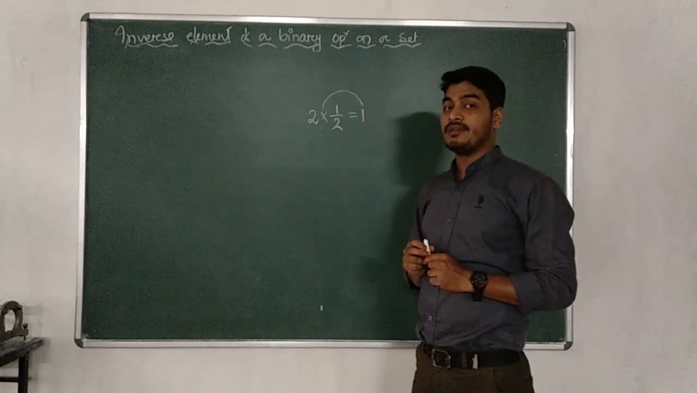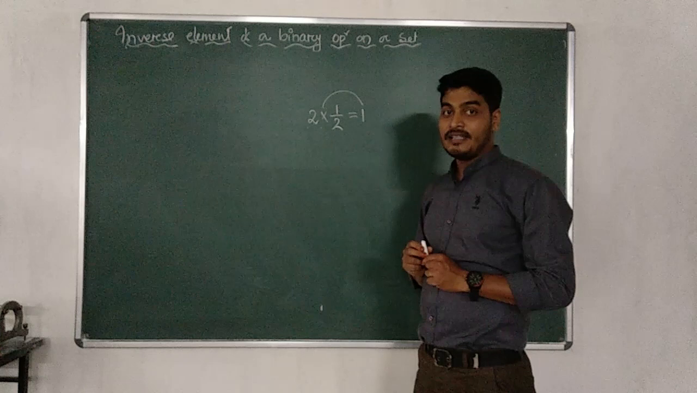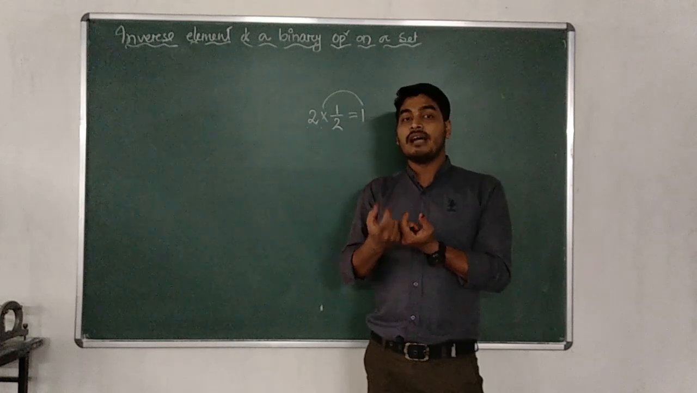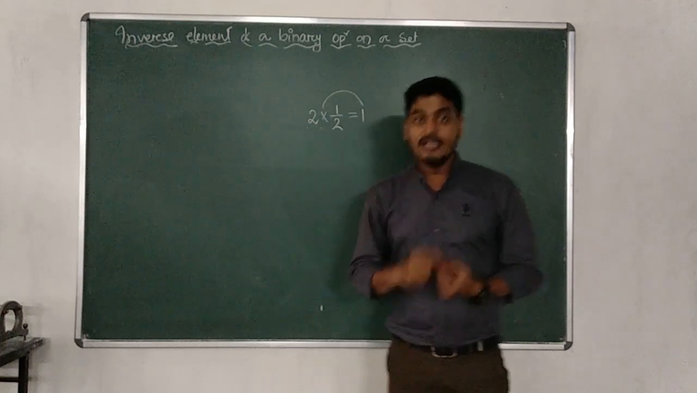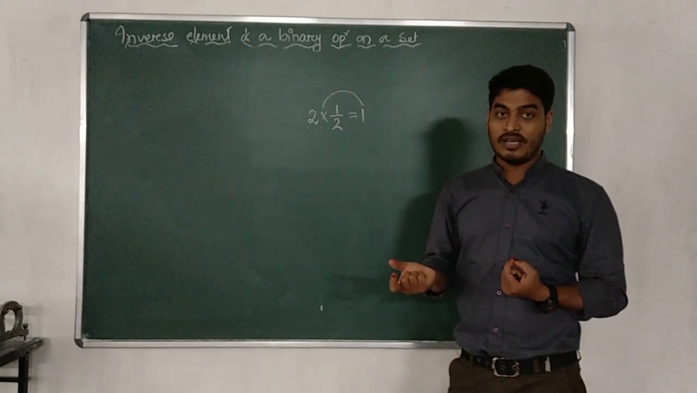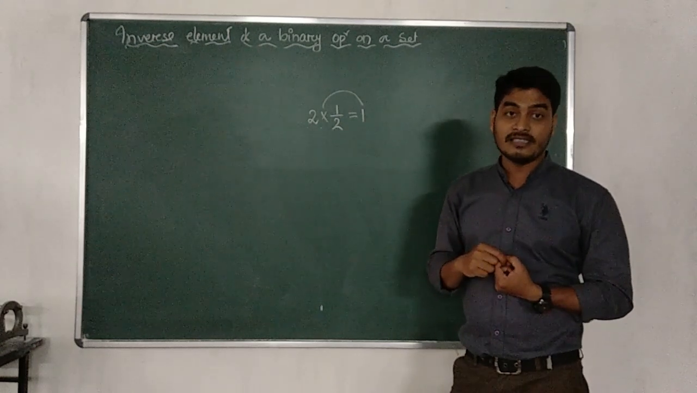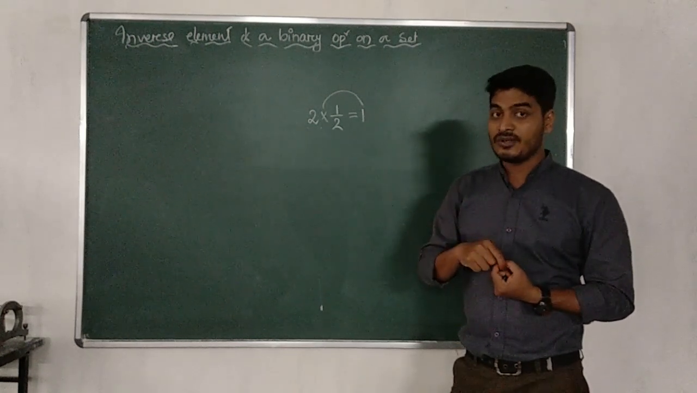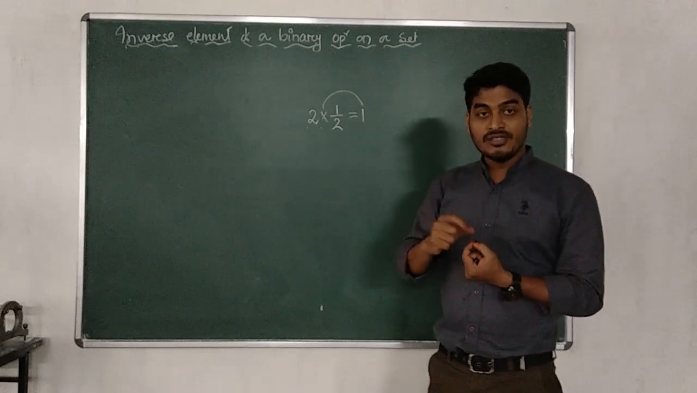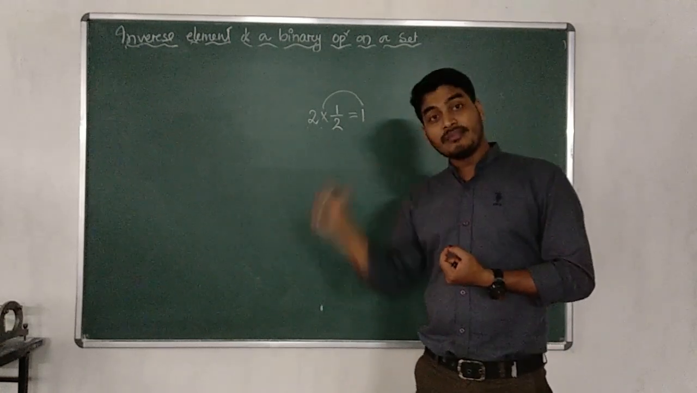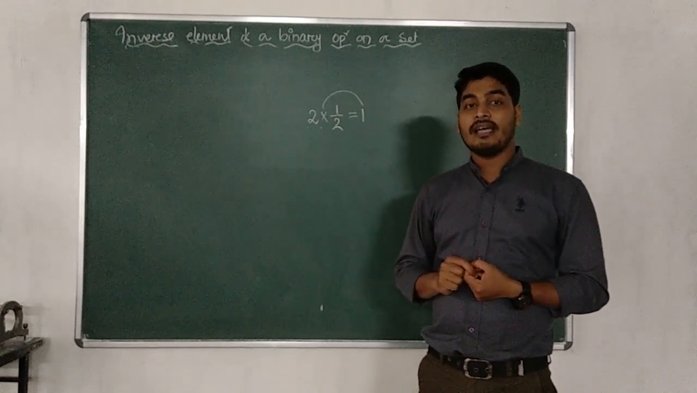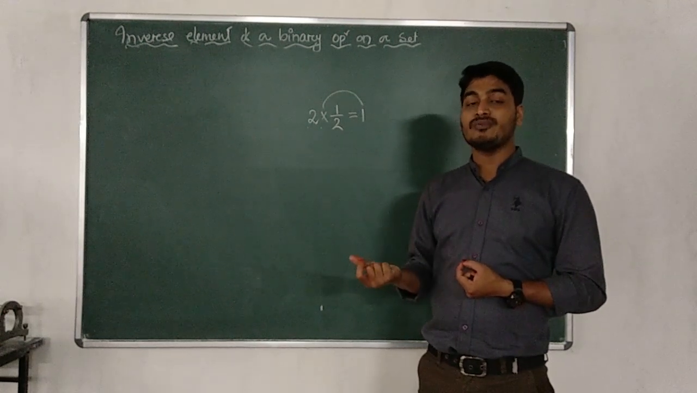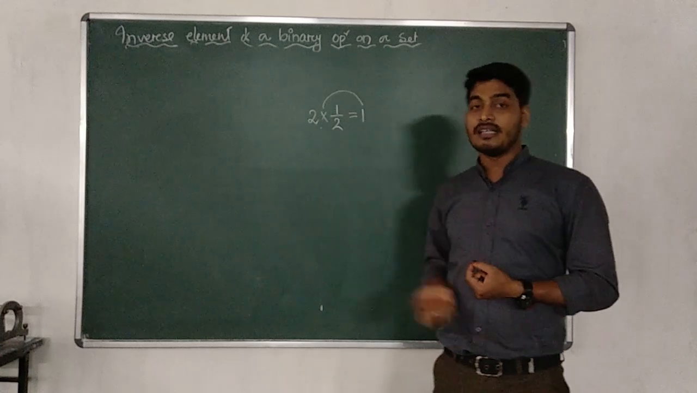For addition, what is the identity element? For addition, 0 is the identity element. Why is 0 known as the identity element? Because the identity element is the element which, when added to any element, leaves it the same. 0 is that identity element for addition. If we add 0 to any number, that number will remain the same. 1 is known as the multiplicative identity. If we multiply 1 with any element, that element will remain the same.